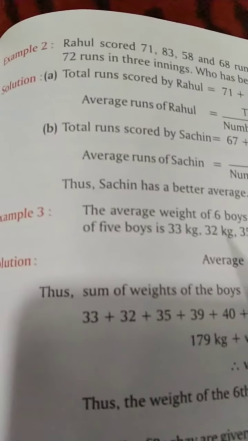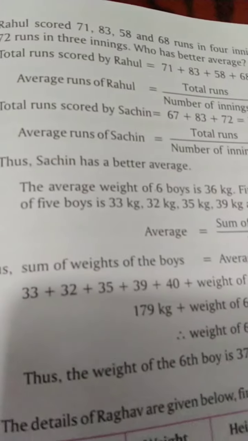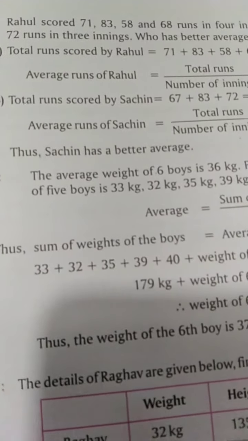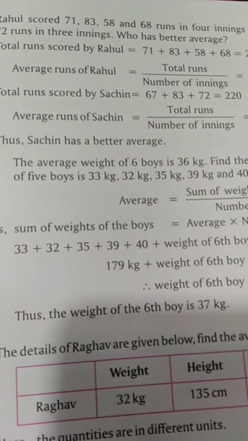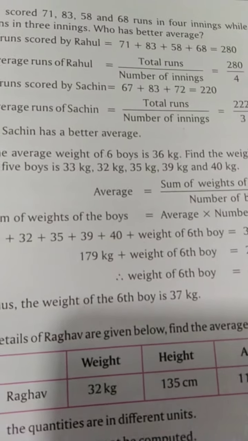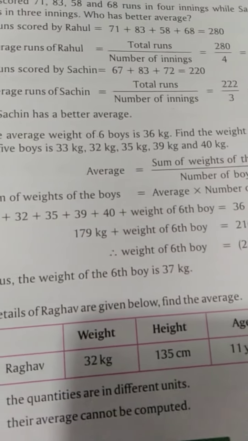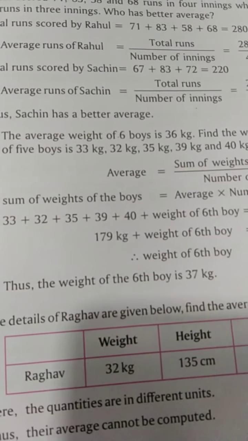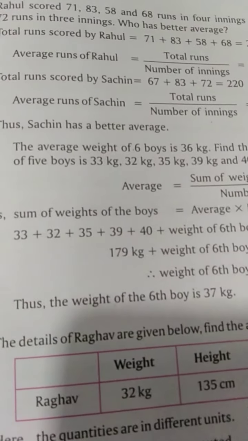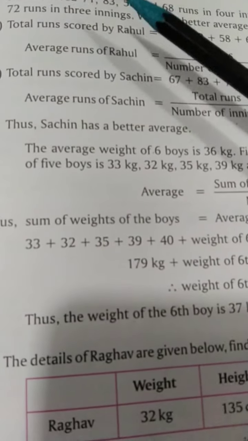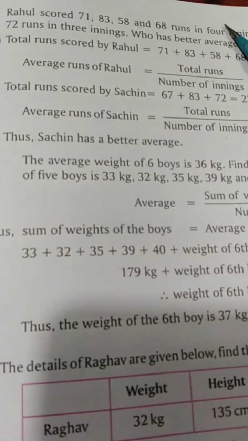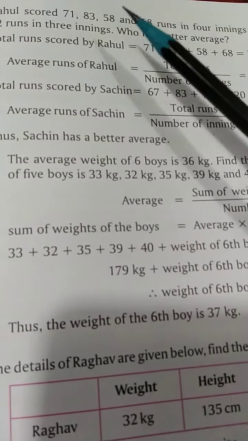Here is example number 2. Rahul scored 71, 83, 58 and 68 runs in 4 innings, while Sachin scored 67, 83 and 72 runs in 3 innings. Who has the better average? We have the scores of Rahul for 4 innings and Sachin's scores for 3 innings.